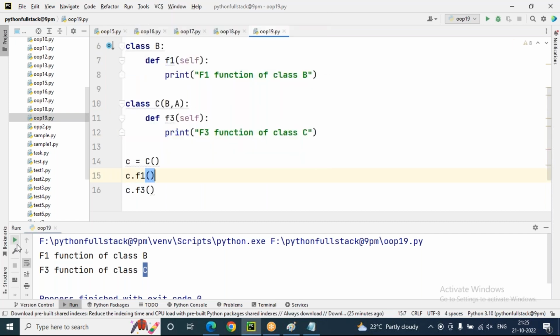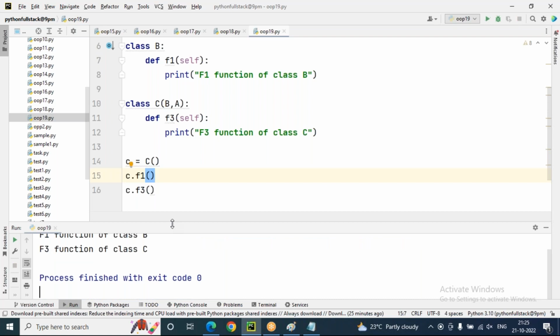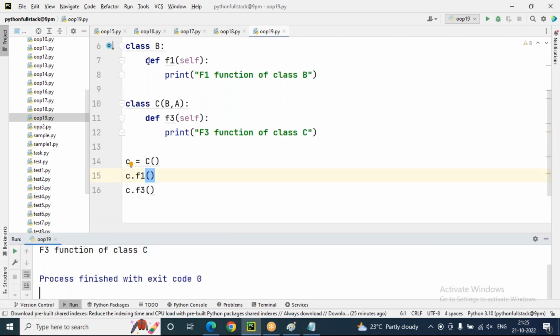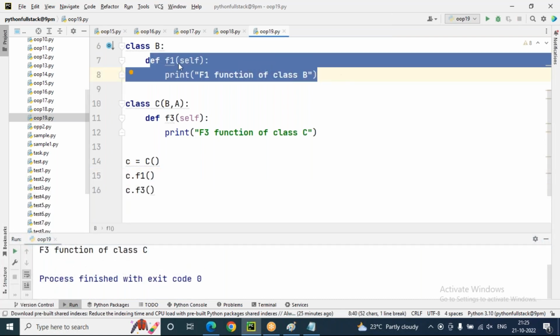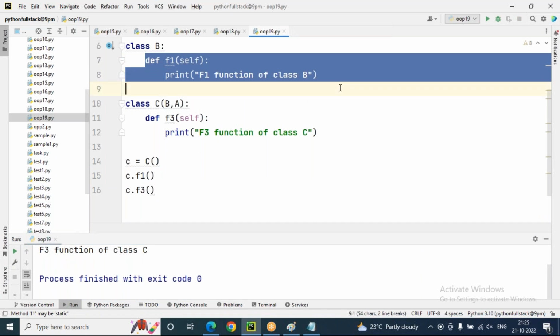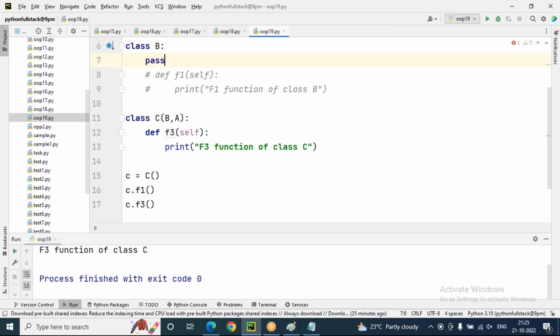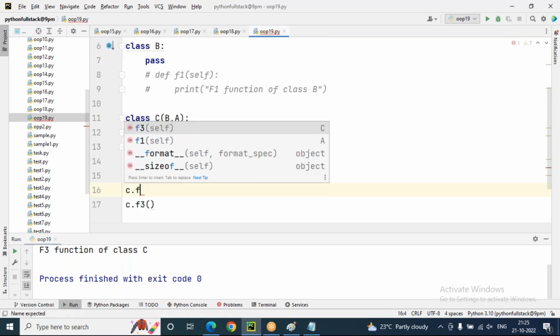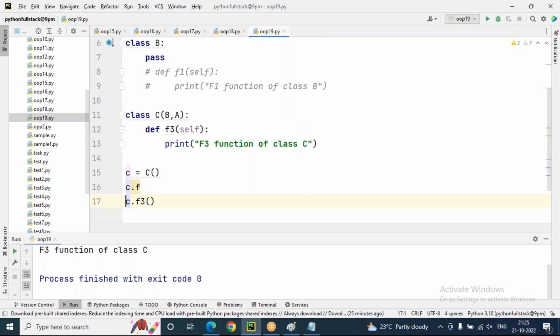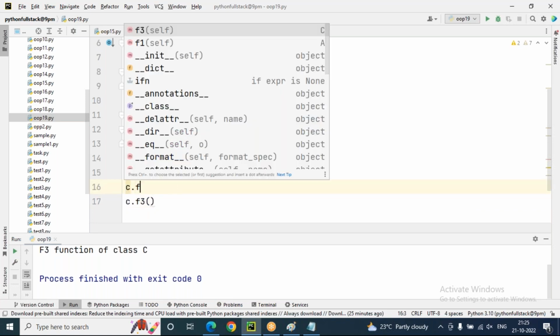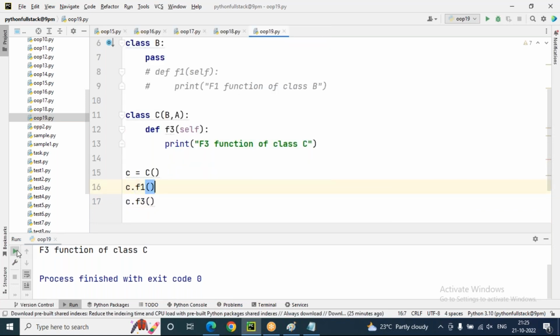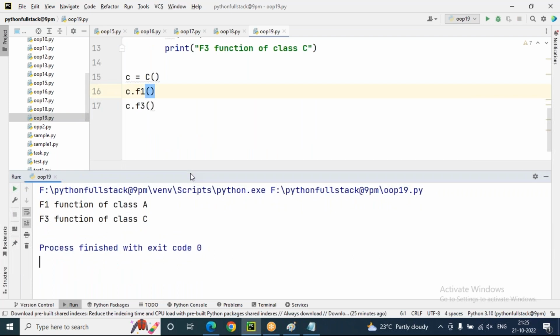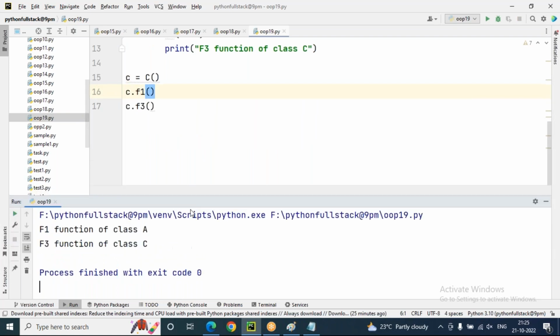In case the B class doesn't have an F1 function, then priority goes to the next, A only. Suppose let's comment this one. The B class F1 function I'm commenting, so inside the B class body I'm using pass. First it looks for the B class F1 function, but there is no F1 function of B. Immediately priority goes to the next, A only. So C dot F1 gives the F1 function of A. This is the logic, sir.